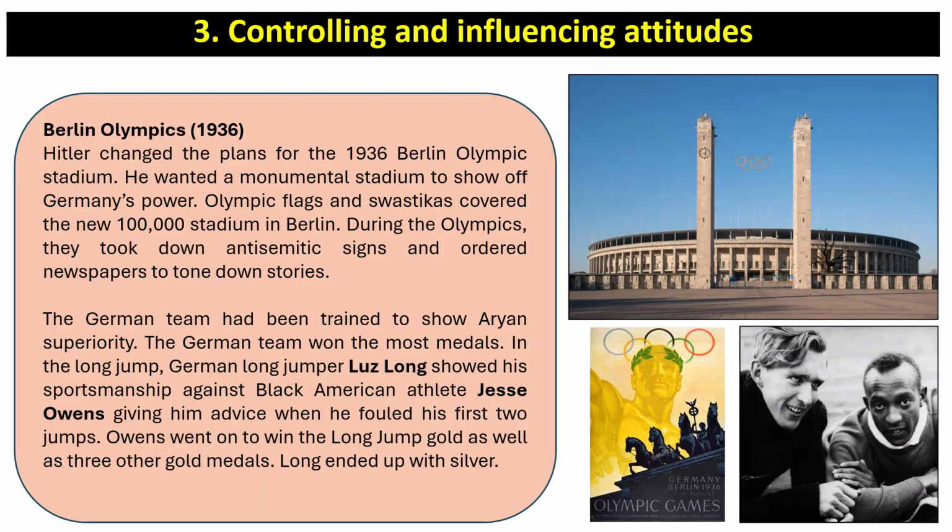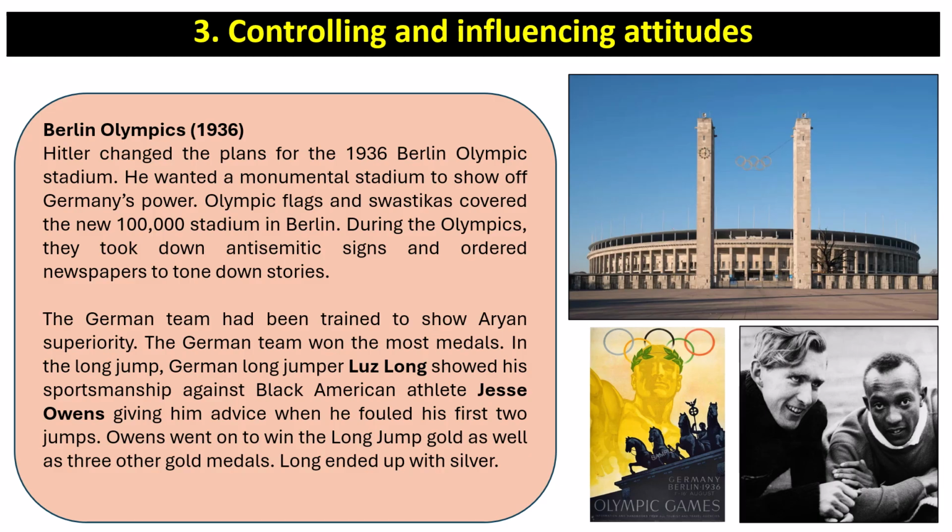So the Berlin Olympics took place in Germany in 1936. Now Hitler changed the plans for the 1936 Berlin Olympic Stadium. He wanted a monumental stadium to show off Germany's power. Olympic flags and swastikas covered the new 100,000-seater stadium in Berlin. During the Olympics, they took down anti-Semitic signs in Berlin and ordered newspapers to tone down stories. The German team had been trained to show Aryan superiority. The German team won the most medals.